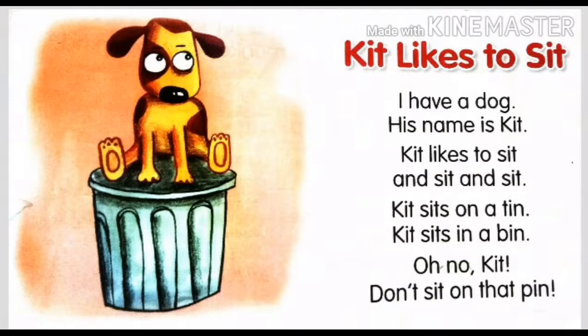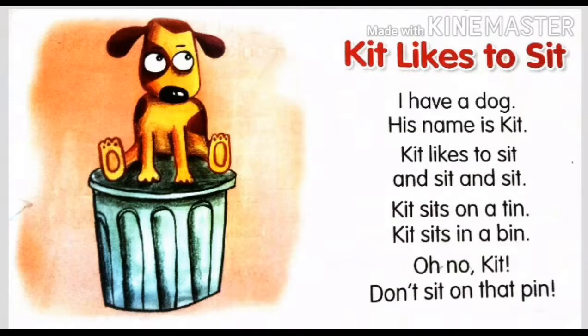If you see the Ted the frog, what is the vowel present in the rhyming words? It is O. The sound is O. Log, top, fog.